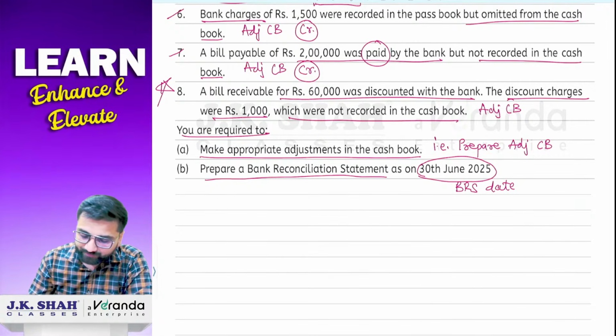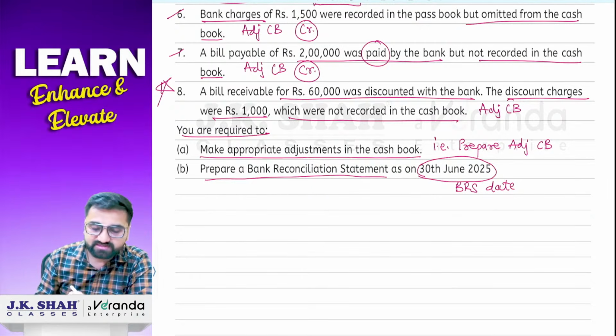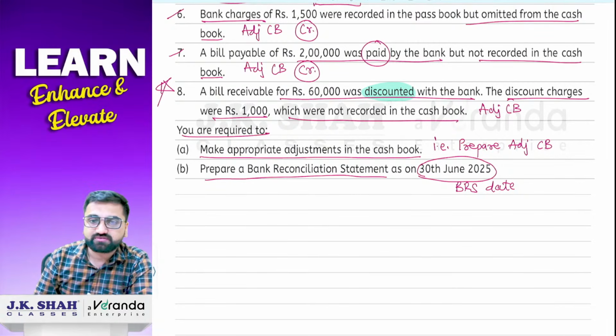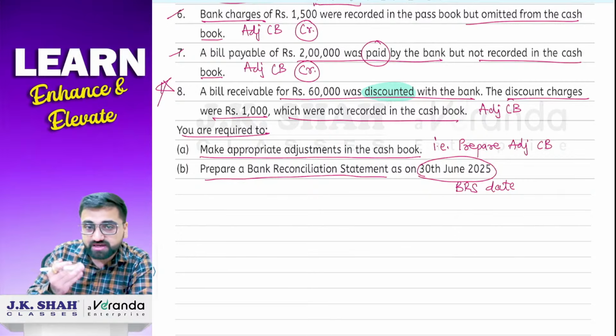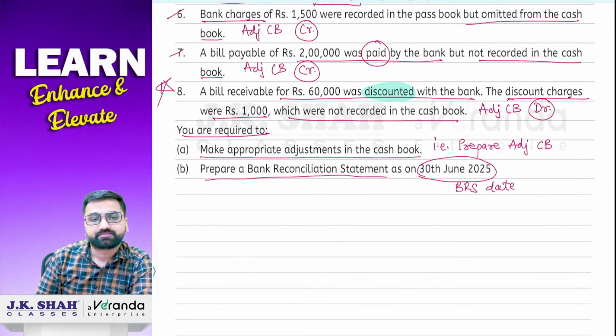Okay. Now, second thing. Sir, it will come to the debit side or credit side? So first you understand whether it is the case of discounting or dishonored. So sir, it is clearly the case of discounting. So in case of discounting, cash comes into the business. So that is why we will write down here adjusted cash book debit side.